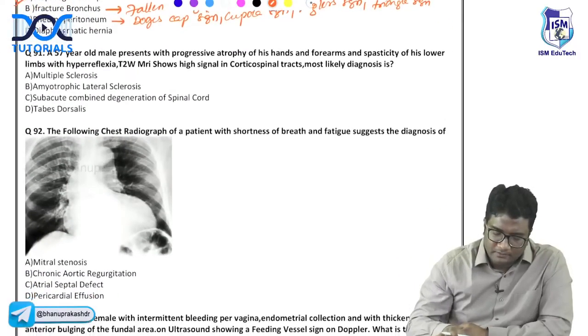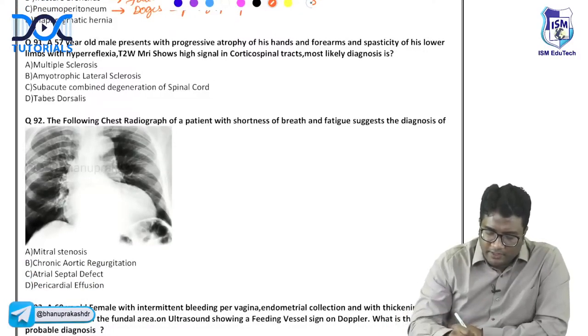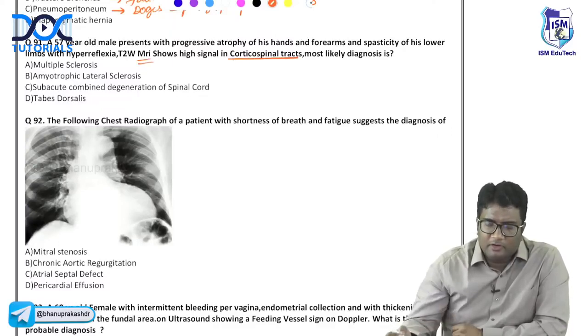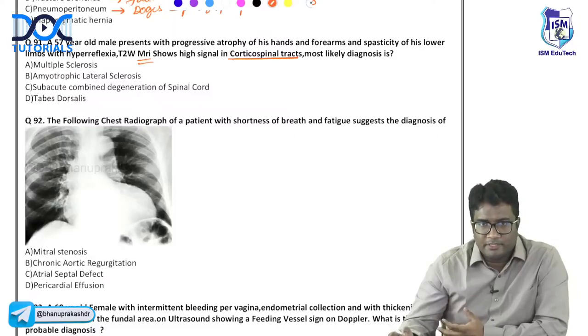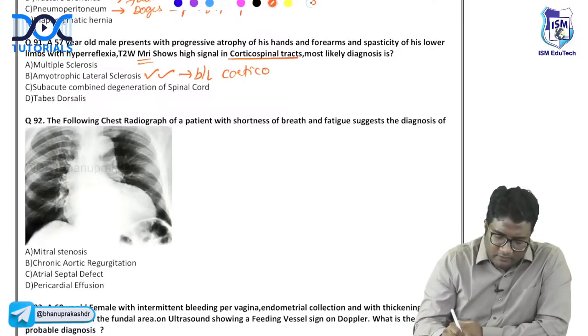Next, 91. A 57-year-old male presents with progressive atrophy of hands and forearms, spasticity of his lower limbs and hyperreflexia. T2-weighted MRI shows high signal in corticospinal tracts. So the MRI is showing corticospinal tract involvement. That is motor tract involvement. So it is a motor neuron disease that you have, spasticity and all of that. So this is amyotrophic lateral sclerosis. There will be bilateral corticospinal tract involvement.